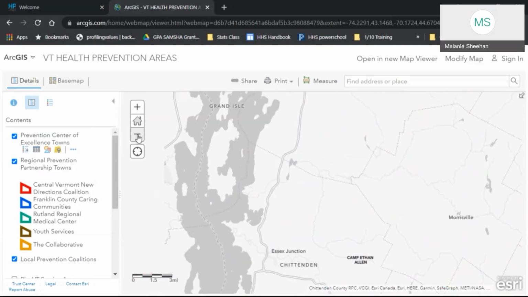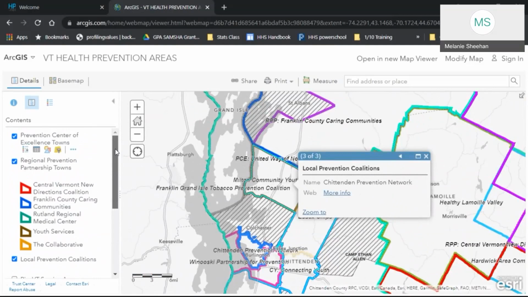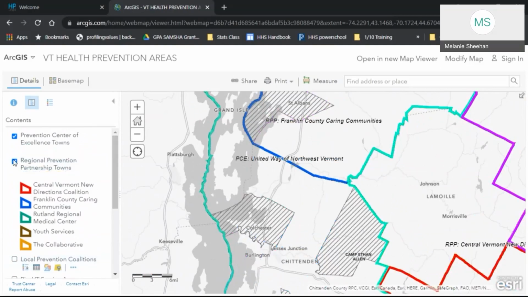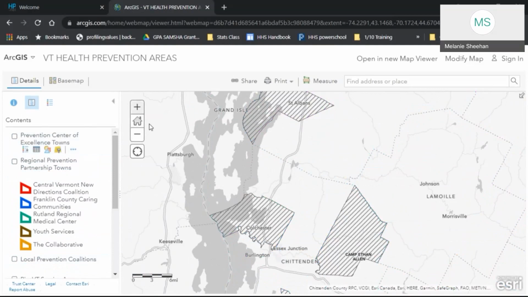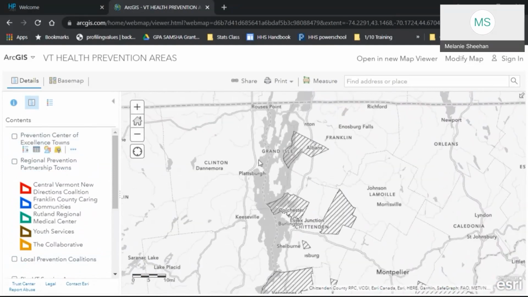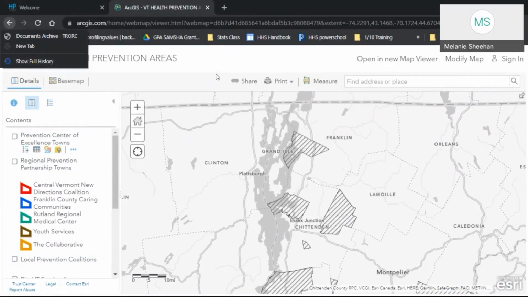So I'm going to zoom back out as well. There are other features of the map, but these are just basic navigations to get you started, and happy to provide more details. We will be hosting more information about this video on the Two Rivers Health Policy Clearinghouse site. Thank you.